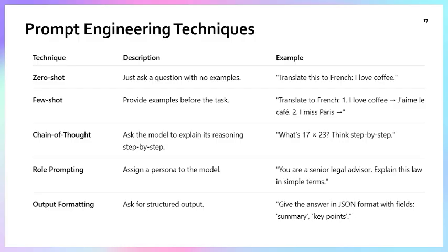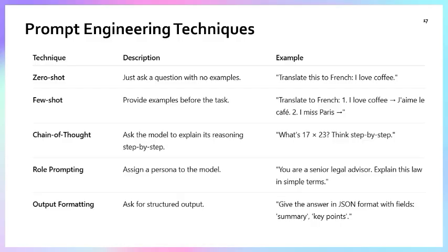Few-shot provides examples before the task. It means you want something as an answer, but before that you give some examples. For example, translate to French: "I love coffee" and here is the translation of "I love coffee", and then "I miss Paris". On the basis of that, it will translate "I miss Paris" into French.